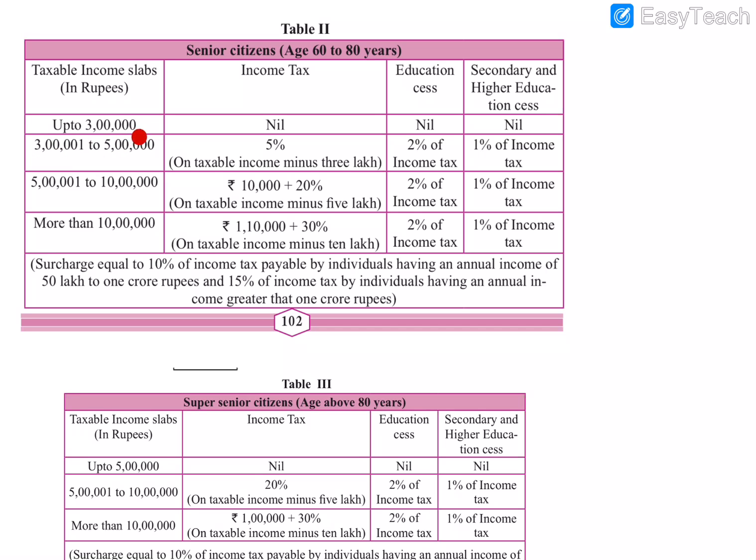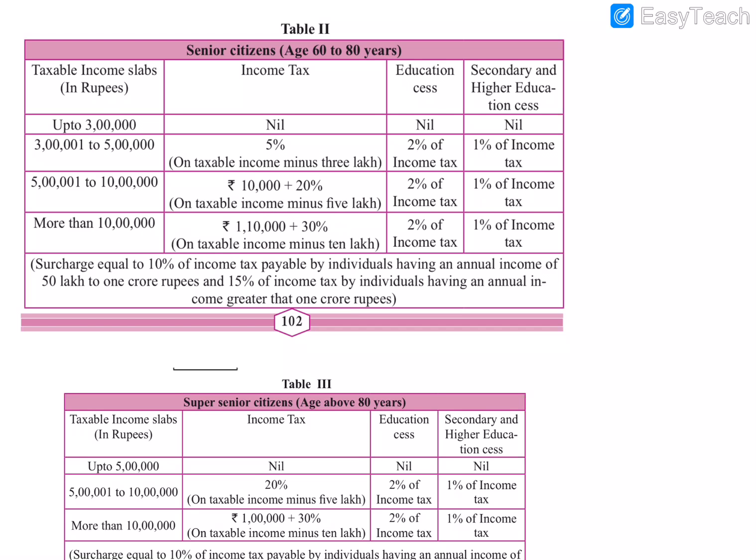If their income is from 3 lakh and 1 rupee up to 5 lakh, senior citizens will pay income tax of 5%, plus educational cess and higher secondary cess. In the same way, between 5 lakh and 1 rupee to 10 lakh, they will have to pay 10,000 rupees plus 20% for the additional income.